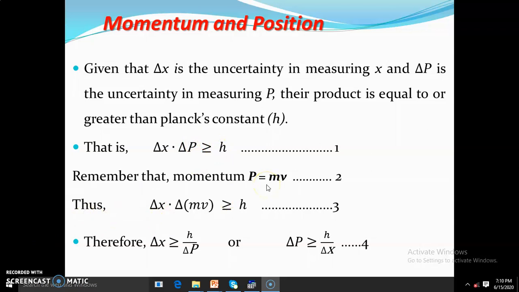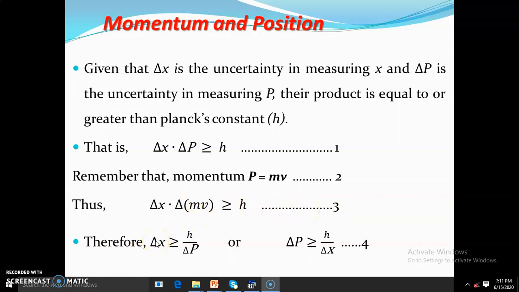From equation 2, let's remember that P, which represents momentum, is equal to mass times velocity, mv. Now, from equation 3, we see that we have replaced P using mv. Thus, we have that change in X multiplied by change in (mass times velocity) is greater than or equal to h, which we have here as equation 3.